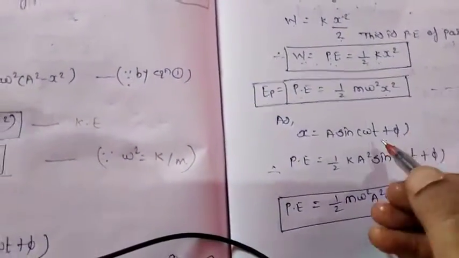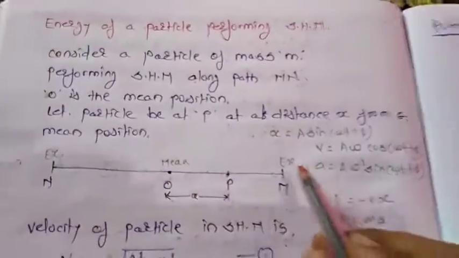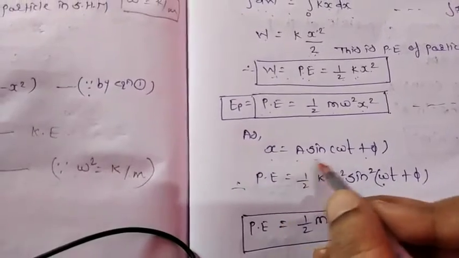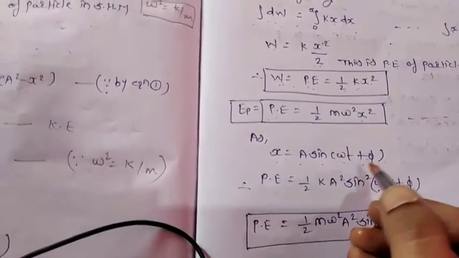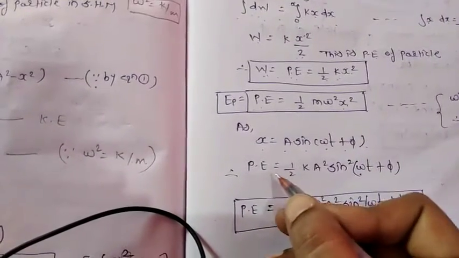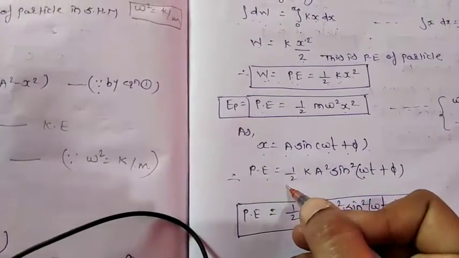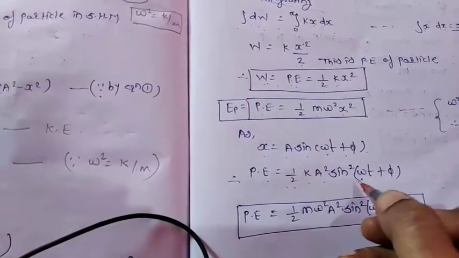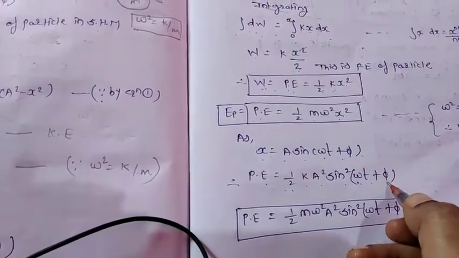We know the formula for the displacement, which I have written earlier, as x is equal to a sine of omega t plus phi. So we will use this formula here. Put this x in this equation, we have potential energy is equal to 1 by 2 k into a square sine square of omega t plus phi.